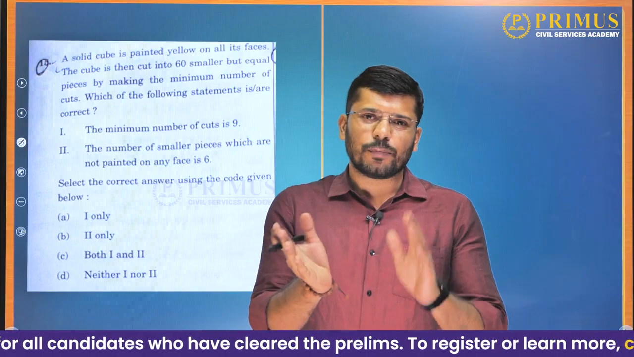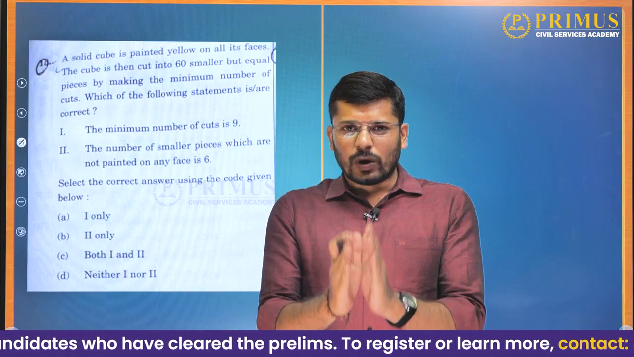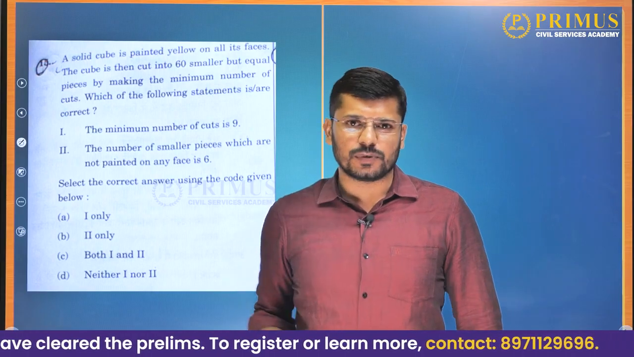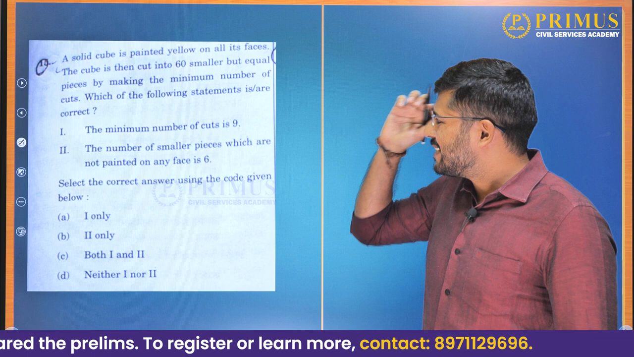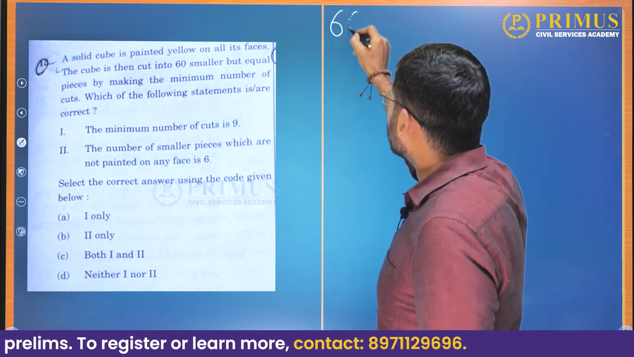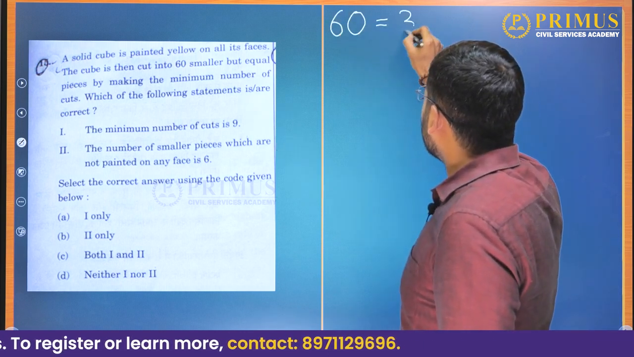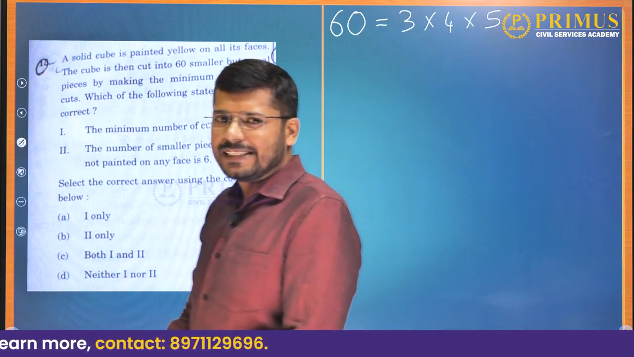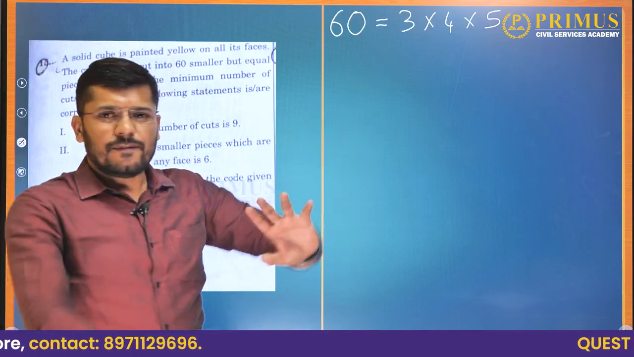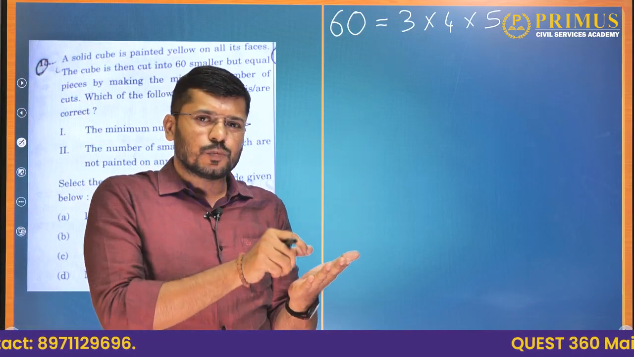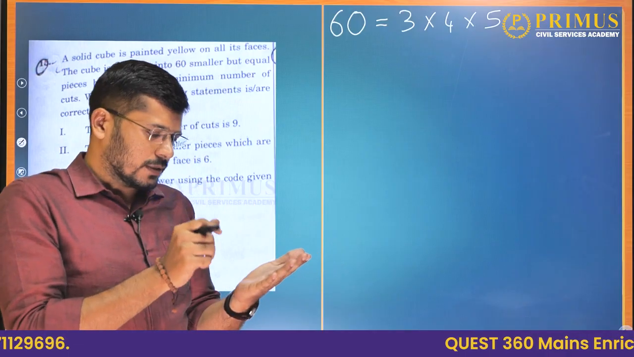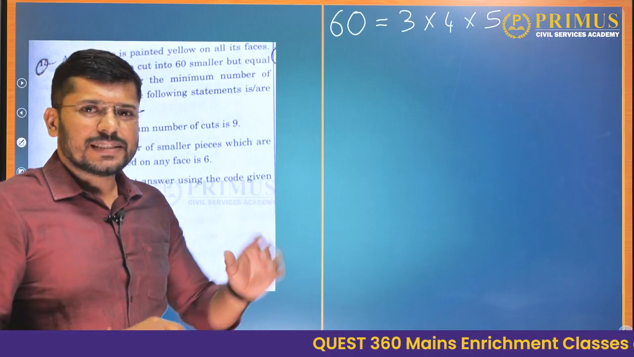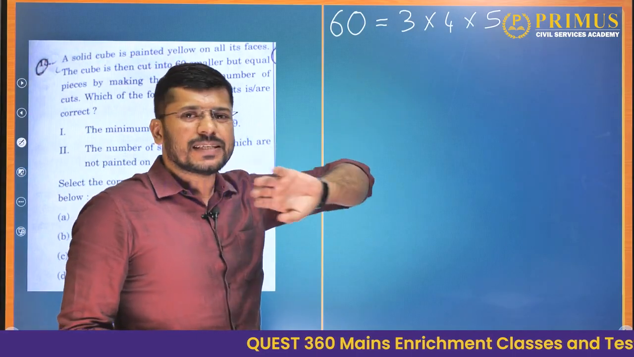For example, going back to the Rubik's cube, on each side it has 2 cuts. So it will give you 3 rows or 3 columns. So if you want 60 smaller pieces, now 60 is given by 3 into 4 into 5. 3 4s are 12, 12 5s are 60. So if in a cube there are 3 smaller segments on one side, and 4 smaller segments in another direction, and 5 smaller segments in another direction.